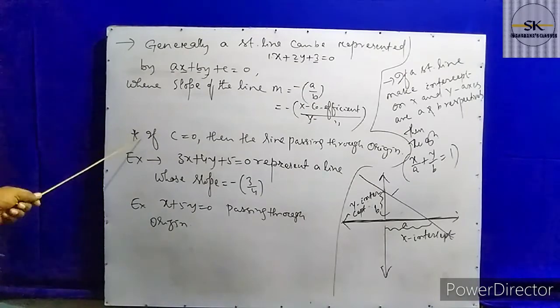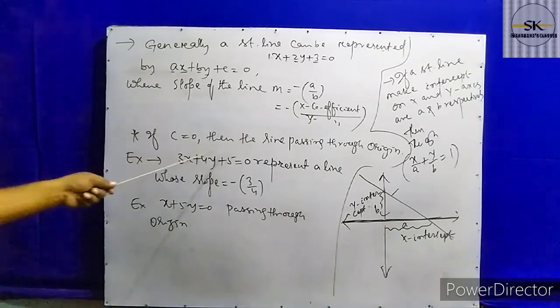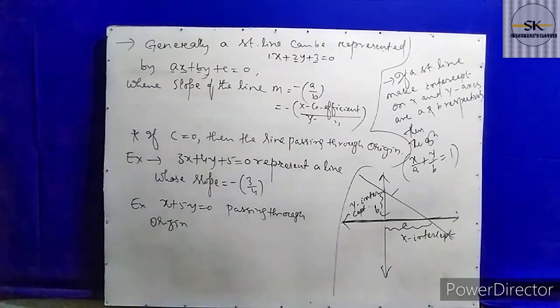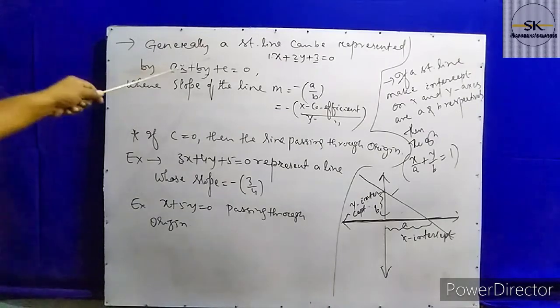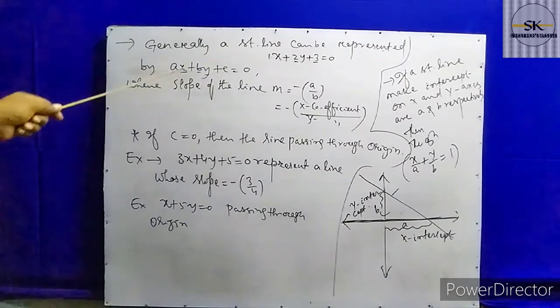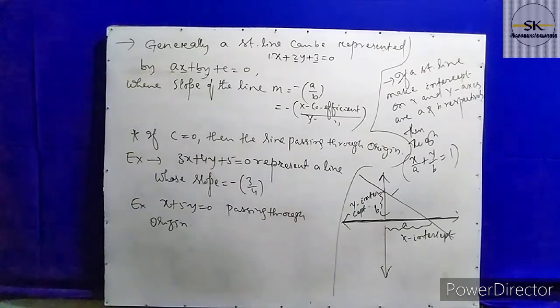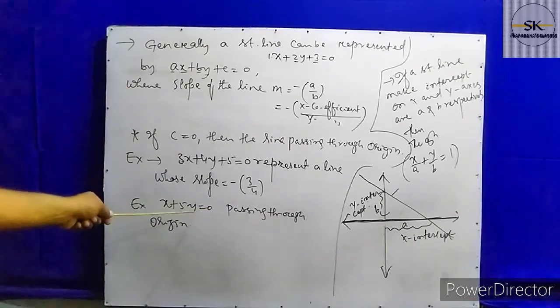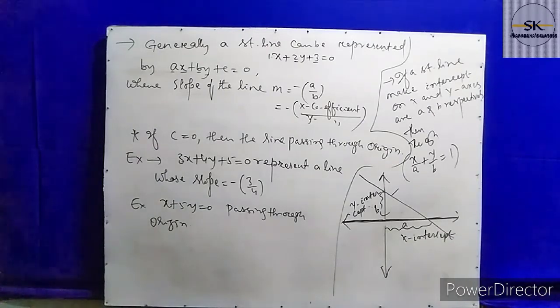Here is another important point. When c equal to 0, then the straight line passes through the origin. How do we know a straight line passes through the origin? In ax plus by plus c equal to 0, when c equal to 0, the constant term is not there, only the x coefficient and y coefficient are there. One example is x plus 5y equal to 0, passing through the origin. Why? There is no constant value here. So when c is absent in the equation, we say it passes through the origin.